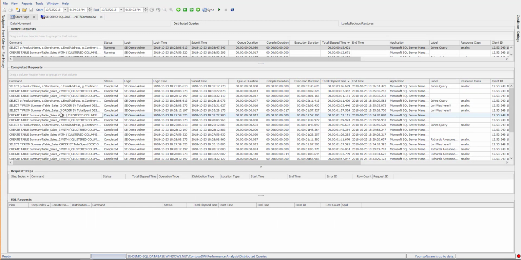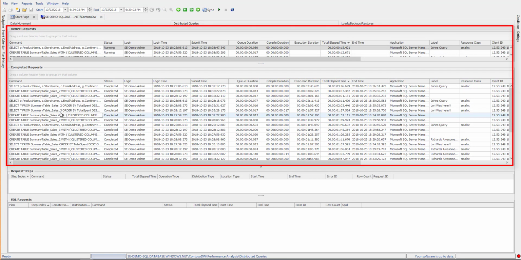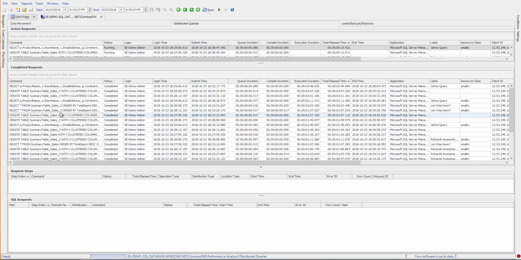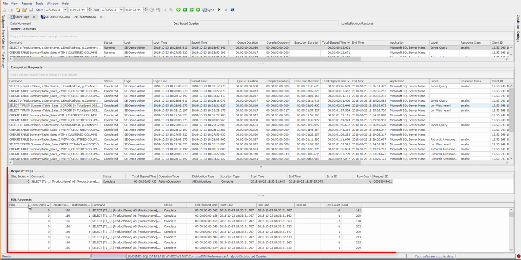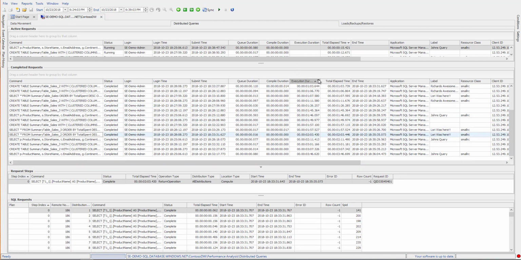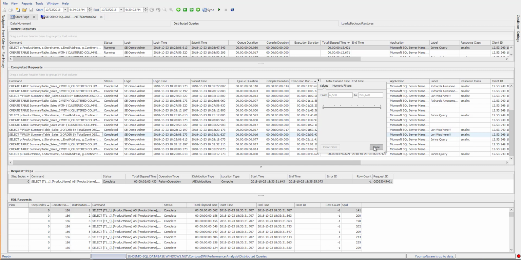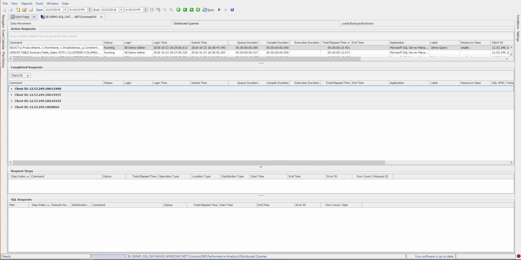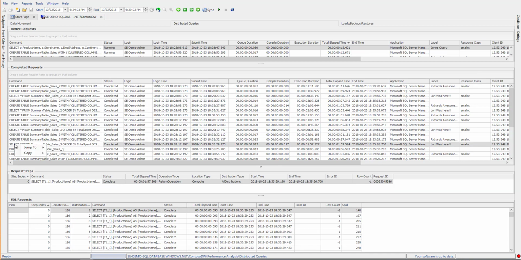In the Distributed Queries pane, we can see active and completed requests. We can also see the different request steps and SQL requests that were broken out for each request. Like our top SQL pane, we can sort and filter. We can also group by dragging a column name into the space above. For requests, we can also see the Runtime Stats.